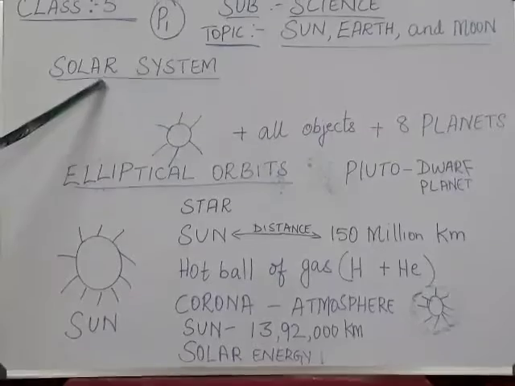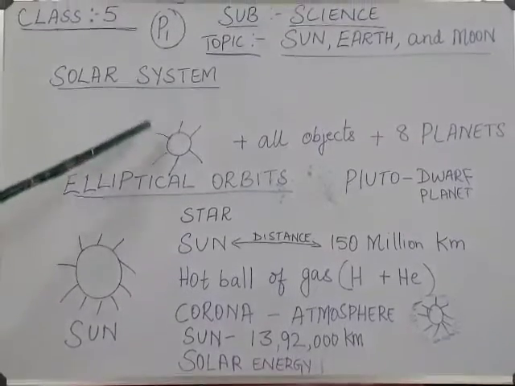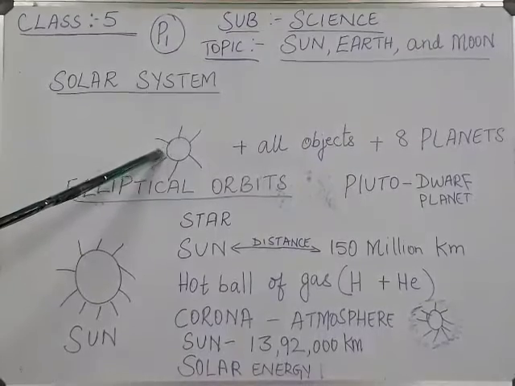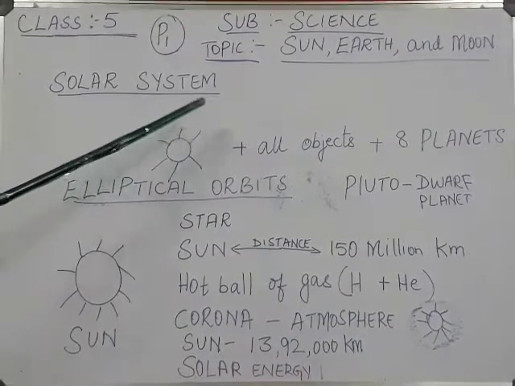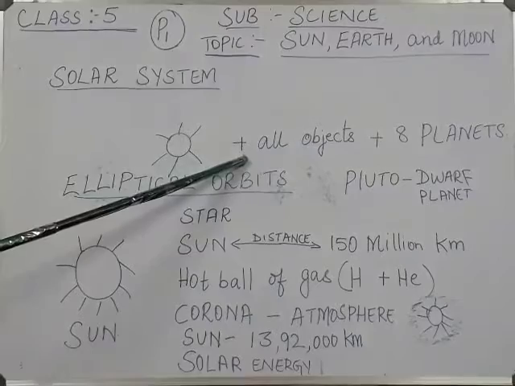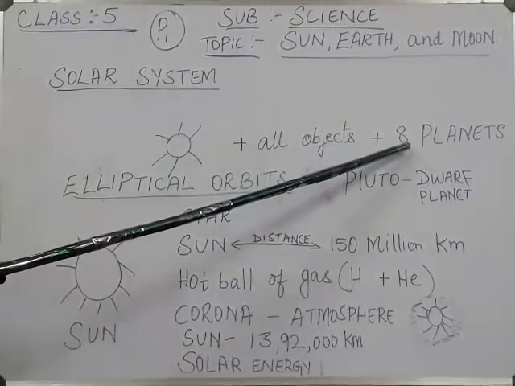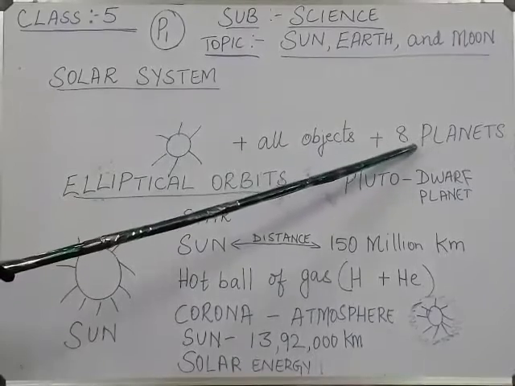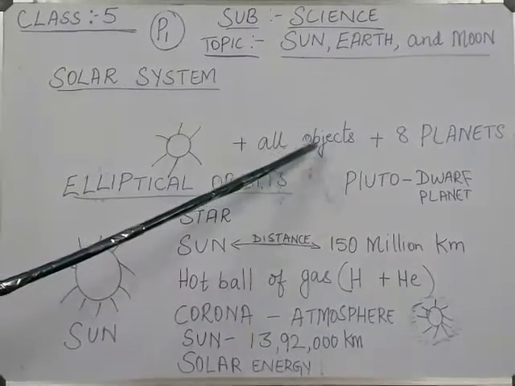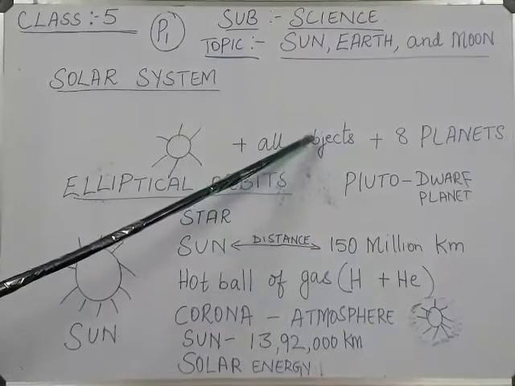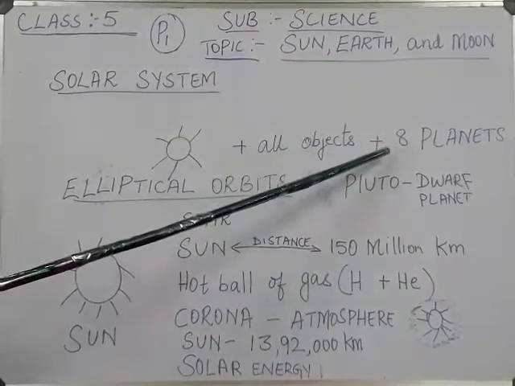As we all know, solar system consists of the sun. The sun is the main thing in the solar system, and there are many other objects, and also there are 8 planets. Okay, how many planets are there? 8 planets. Now in this all other objects are meteorites. Okay, all this will come under this, and the 8 planets.